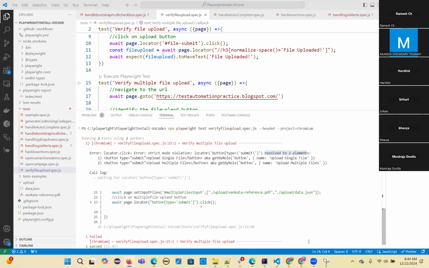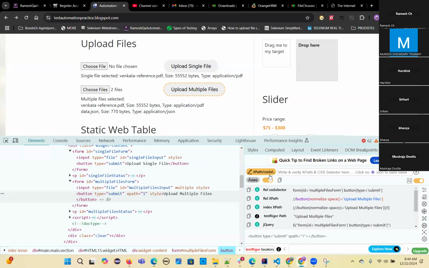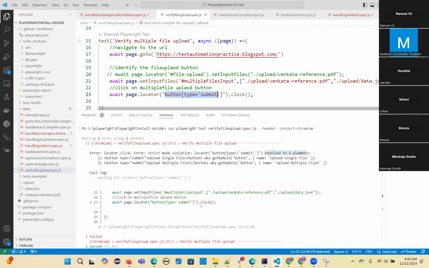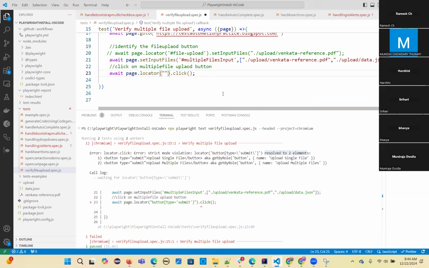XPath. Show XPath. See, here one and here one. So I'm going to use this XPath, or this one, I can use this CSS selector. You have to give a unique selector, otherwise it won't work. Yeah, perfect.